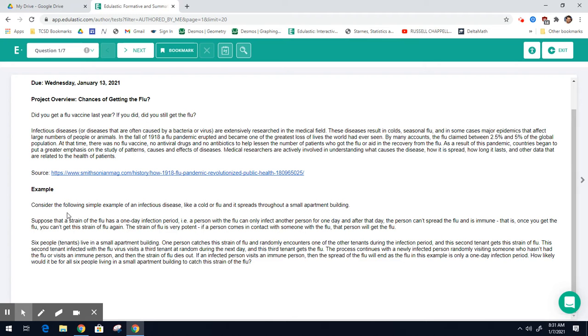If an infected person visits an immune person, then the spread of the flu will end, as the flu in this example is only a 1-day infection period. How likely would it be for all 6 people living in a small apartment building to catch this strain of the flu? Okay, so again, 6 people, each person can infect one person the next day. How likely is it that you would get all 6 people to be infected?